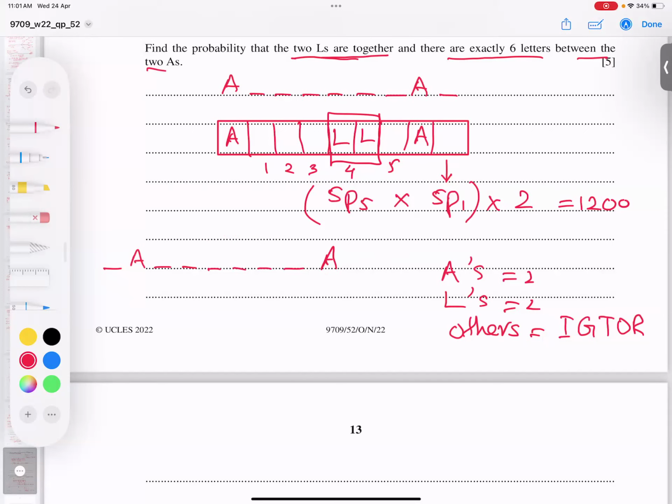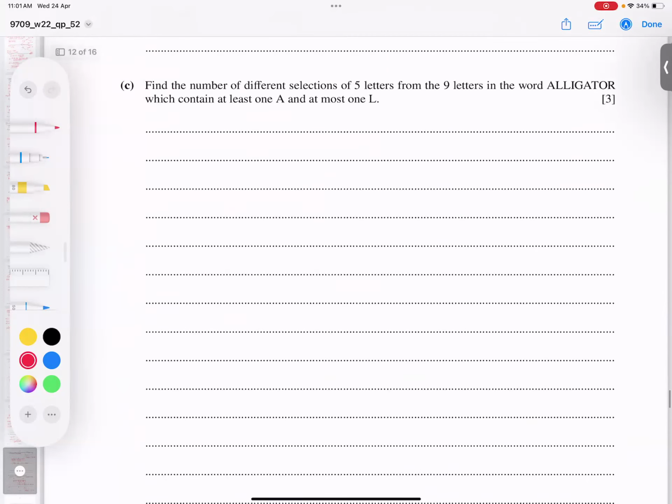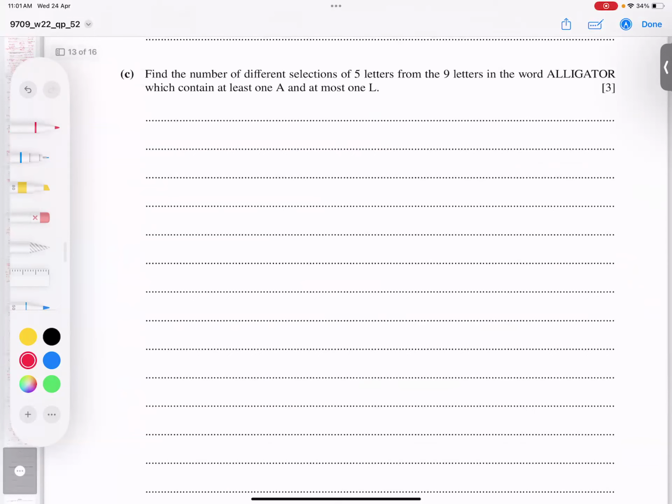And now we can go for the next part. The next part is, he's saying find the number of different selections. Okay, this is important data. The 5 letters selected from the 9-letter word ALLIGATOR, which contains at least 1 A, and at most 1 L.